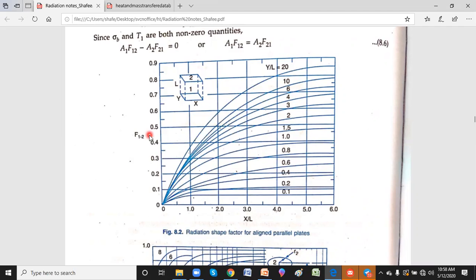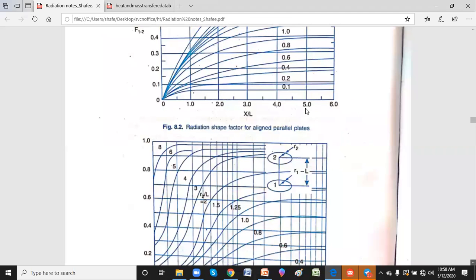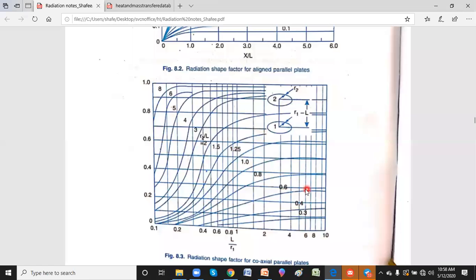That F12 can be used in problems to find the radiation heat transfer, or Q12 net radiation heat exchange. Similar things, we'll explain in detail when we continue further.